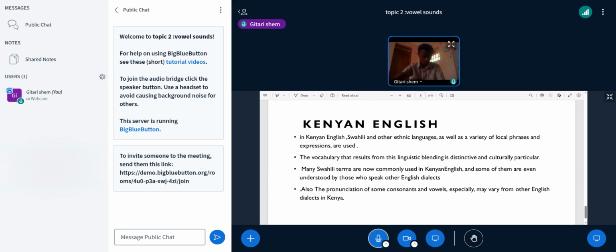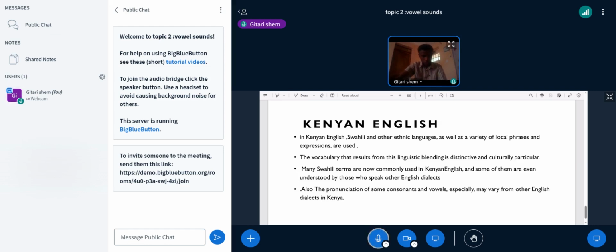Kenyan English in Kenya is also very different from other English. In Kenyan English, Swahili and other ethnic languages, as well as a variety of local phrases and expressions, are used. So Kenyan speakers mix their English, for example, with Kiswahili. People also have Sheng. So you get that the English dialect is different compared to other regions.